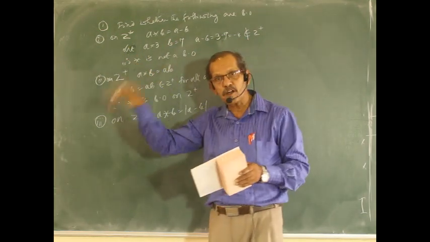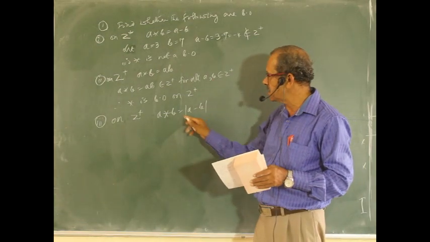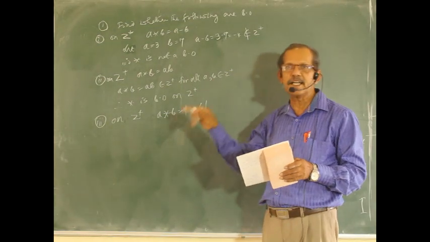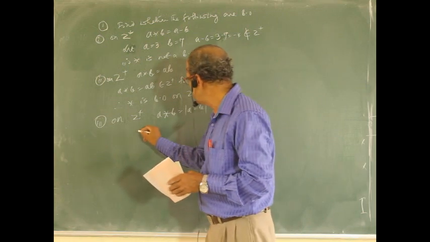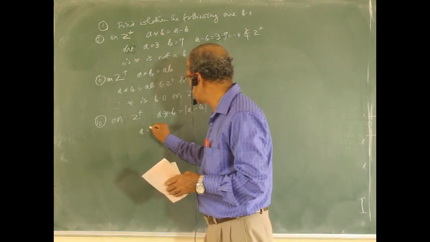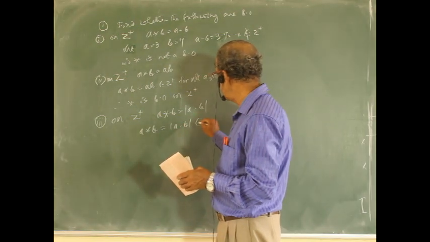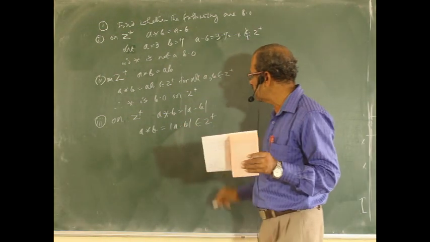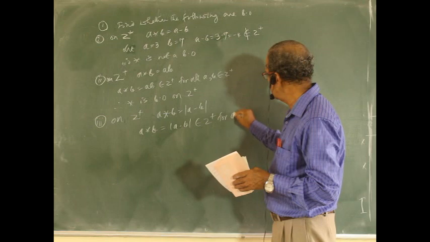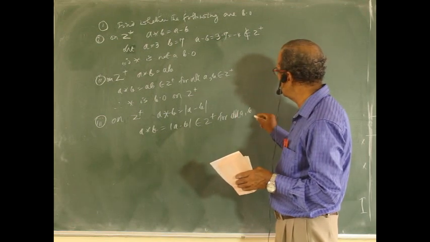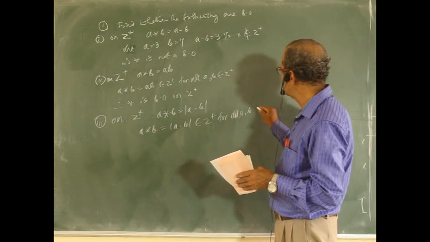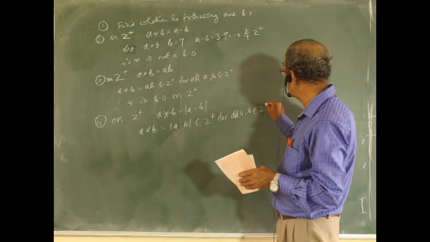That is why, without the modulus, star is not a binary operation. But if we take the modulus of that, it is once again an integer. Therefore, a star b equal to mod a minus b belongs to Z plus for all a, b belonging to Z plus.